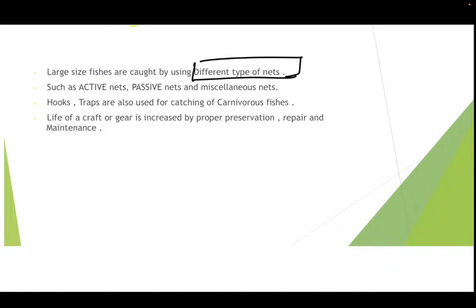As of now, what we are going to see is only superficially, that is the active nets and the passive nets. So active nets and the passive nets are most important. Apart from that, there are miscellaneous nets. But mostly you need to remember that there are two types of nets, active nets and the passive nets. Hooks and traps are used for catching of the carnivorous fishes.